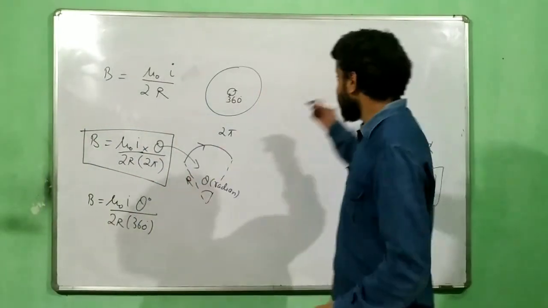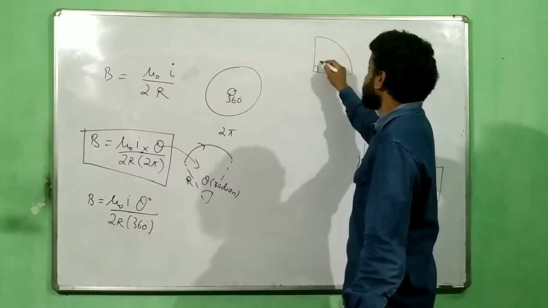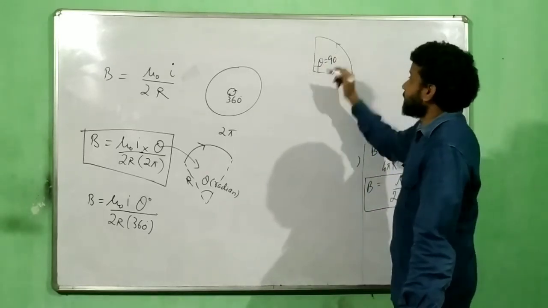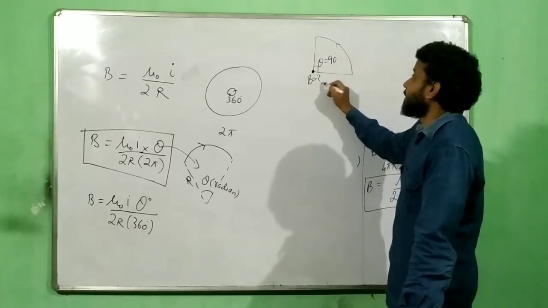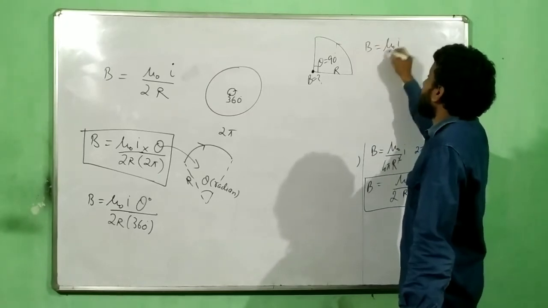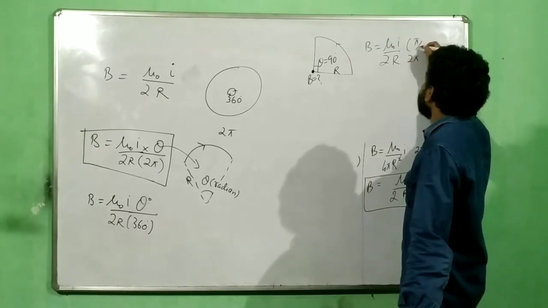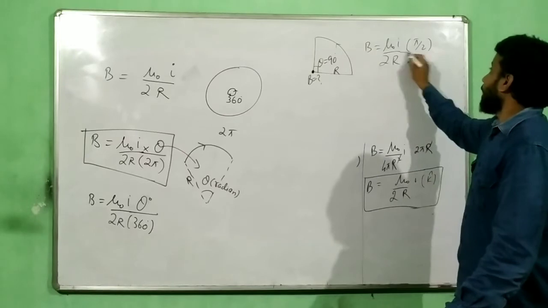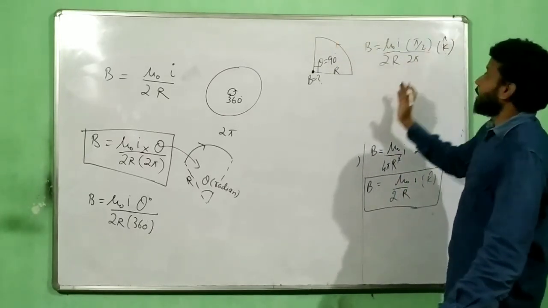For example, I just take one quick example over here so that you get a clue for this. This is 1/4 of a circle. 1/4 of a circle means 90 degrees. And let us say the current is in this direction. I want to know how much is the field at the center. Radius is r. So field will be equal to mu naught I by 2r into 1 by 2 pi multiplied into pi by 2. What is pi by 2? Pi by 2 is 90 degrees. And then direction will be plus k over here, because it's like this.